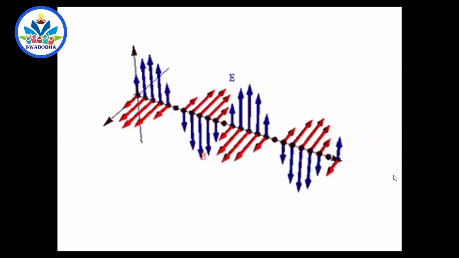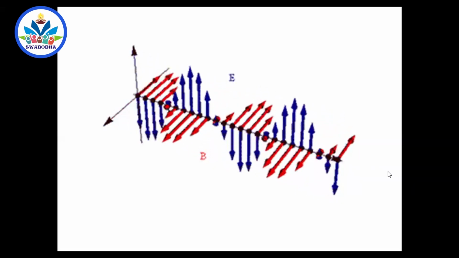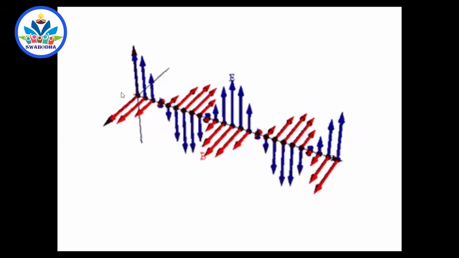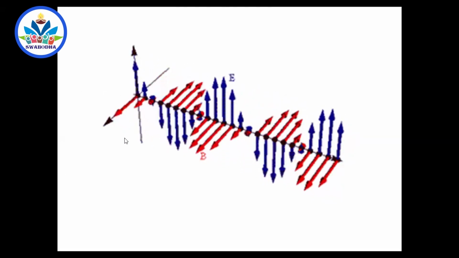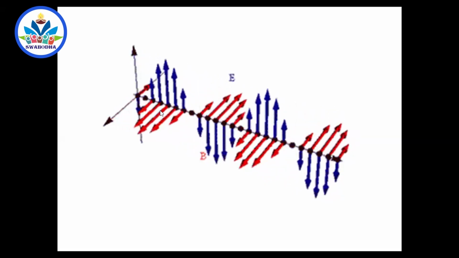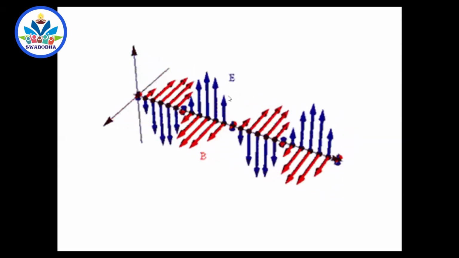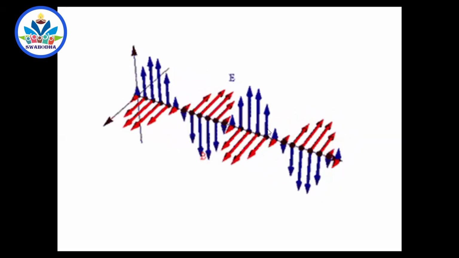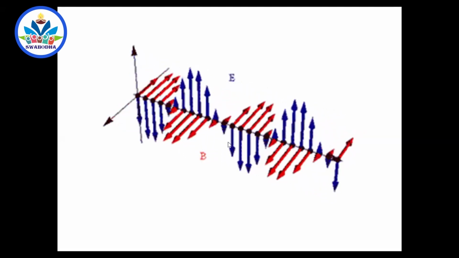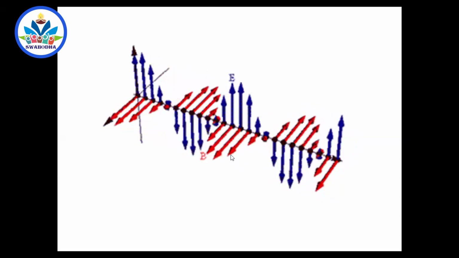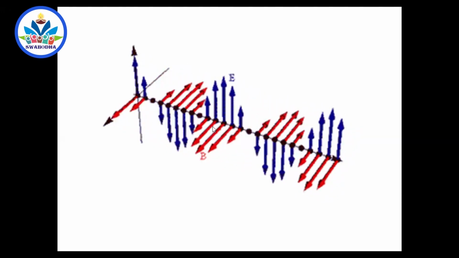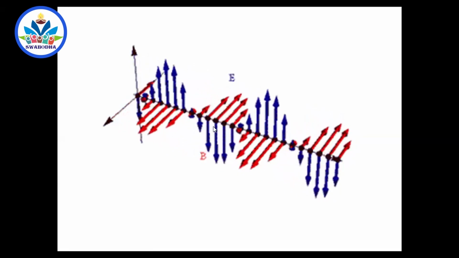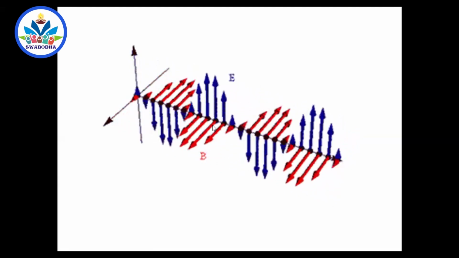Suppose the light is traveling in the z direction. There may be an electric field in this direction, and there may be a magnetic field in this direction also. So there may be many directions, but if I show many directions here, it becomes confusing. So one set of electric field and magnetic field perpendicular to it is given. There may be another set of electric and magnetic fields which are perpendicular to each other. This is how light is assumed to be made up, because we don't actually know.